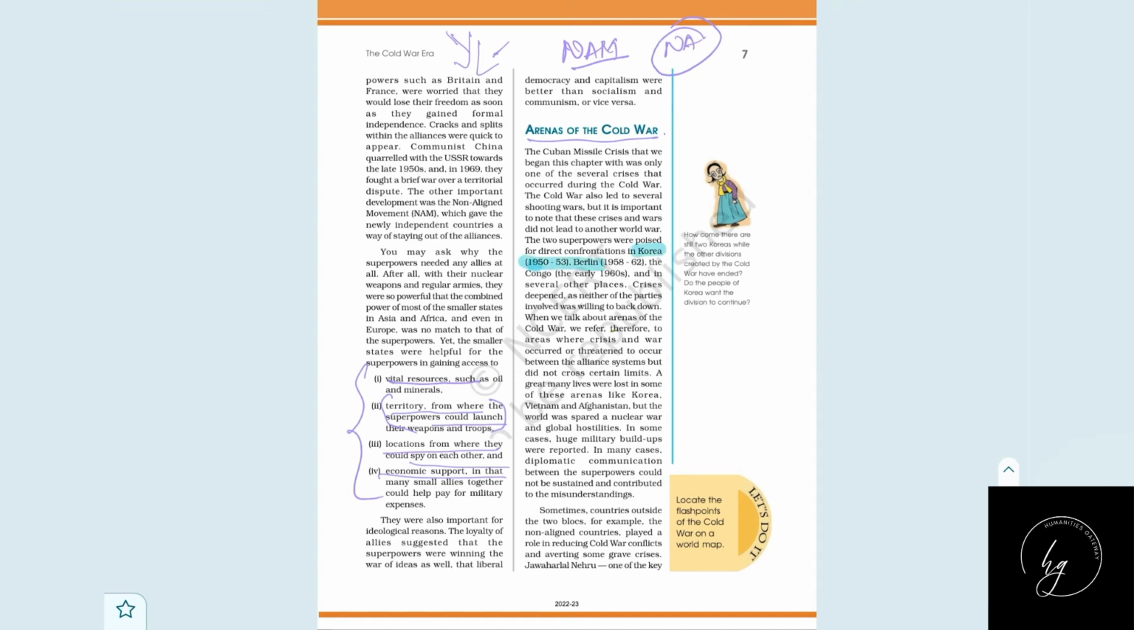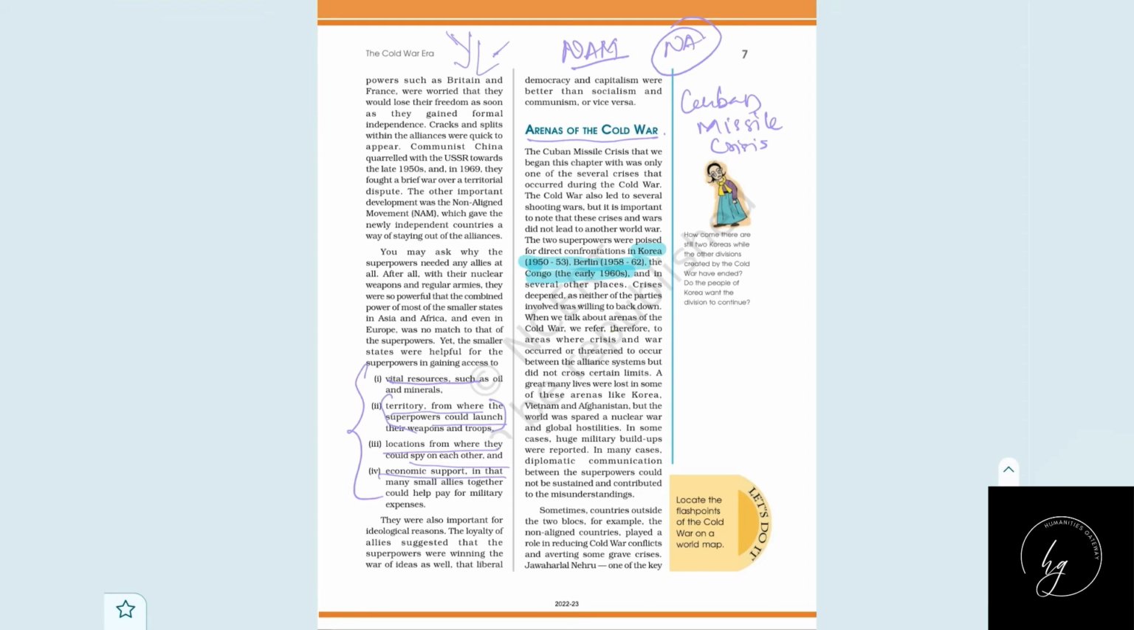Korean War, Berlin, Congo. Okay, these three were arenas, and we have one more arena, that is the Cuban Missile Crisis. Here we will be discussing this topic soon after completing this. And a great many lives were lost in some of these arenas like Korea, Vietnam, Afghanistan. But the world was spared a nuclear war and global hostilities. Arenas means their domain, you can say the sphere.